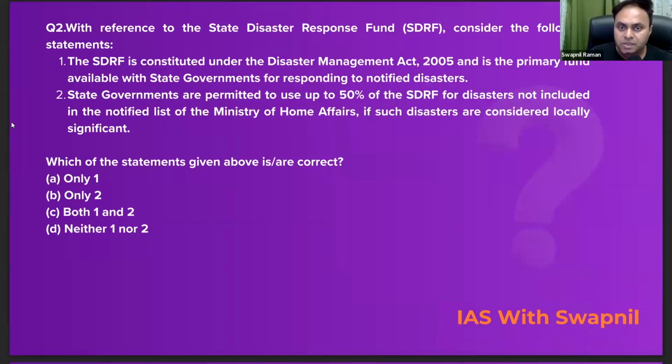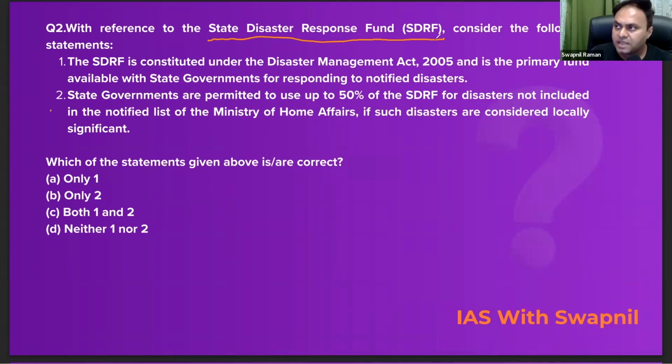चलिए, नाउ लेट्स मूव ऑन टू द नेक्स्ट क्वेश्चन। सो लुक एट द नेक्स्ट क्वेश्चन, क्वेश्चन नंबर 2. With reference to the State Disaster Response Fund, SDRF, consider the following statements. The first statement says, it is constituted under the Disaster Management Act of 2005 and is the primary fund available with the state government for responding to the notified disasters. Absolutely correct. See, when it comes to the notified disasters, as per the Disaster Management Act of 2005, as of now, there are 12 notified disasters.